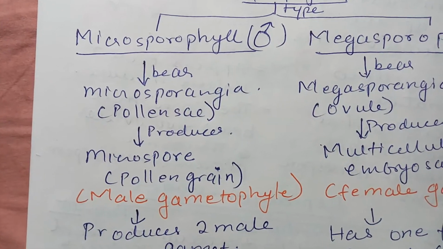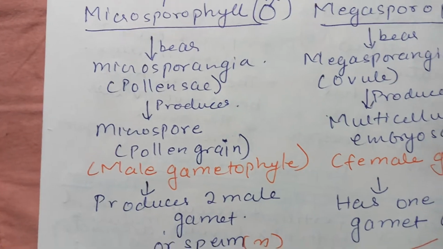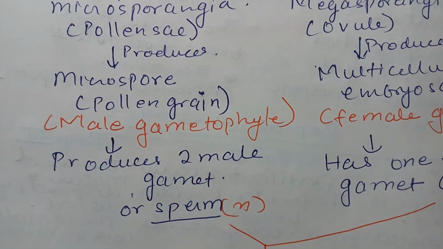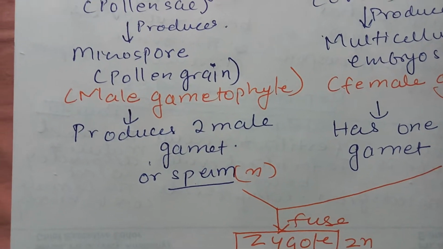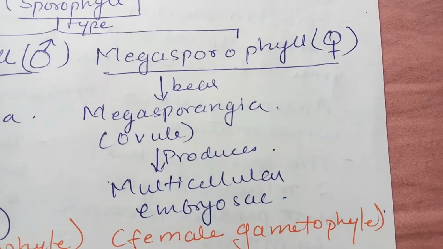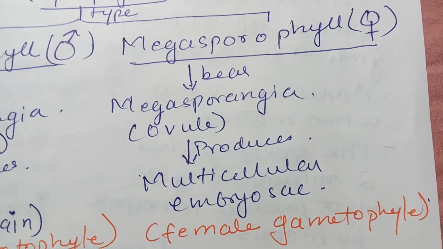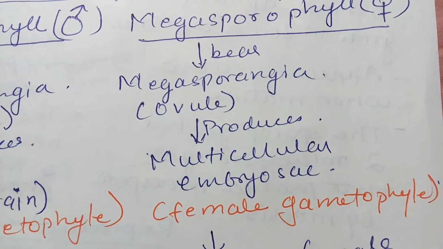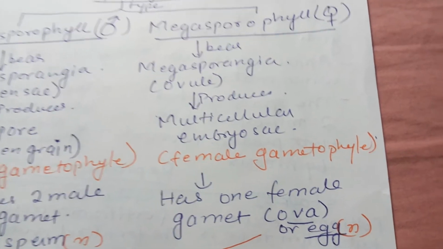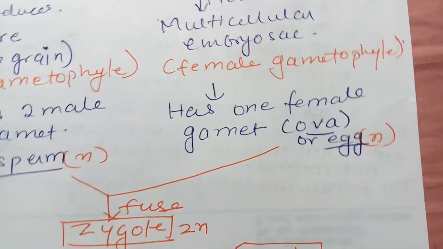The microsporophyll bears microsporangia, also known as pollen sacs, and produces microspores, which are called pollen grains, also known as the male gametophyte, and it produces 2 male gametes or sperm. The megasporophyll bears megasporangia, also known as ovules, and produces a multicellular embryo sac, which is called the female gametophyte, and has 1 female gamete, or ovum or egg.